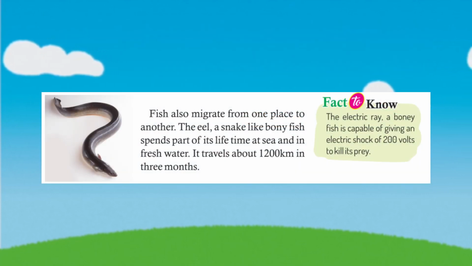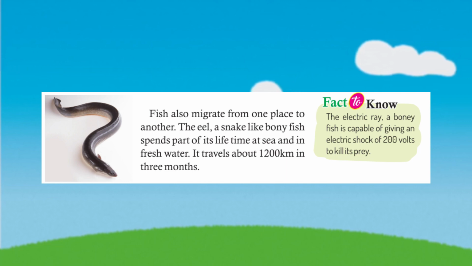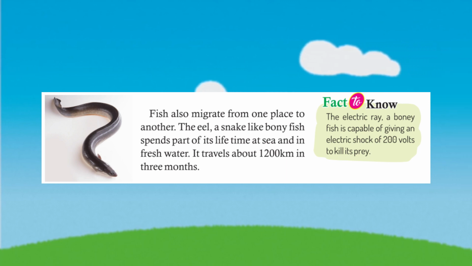Fish also migrate from one place to another. The eel, a snake-like bony fish, spends part of its lifetime at sea and in fresh water. It travels about 1,200 kilometers in 3 months.